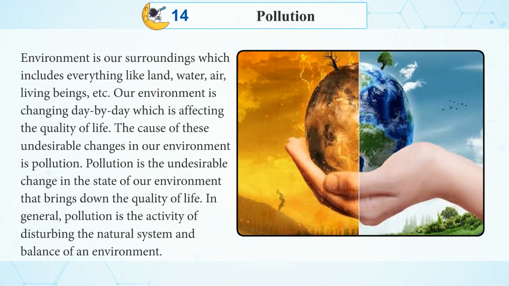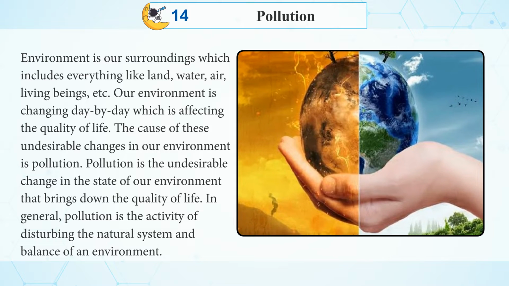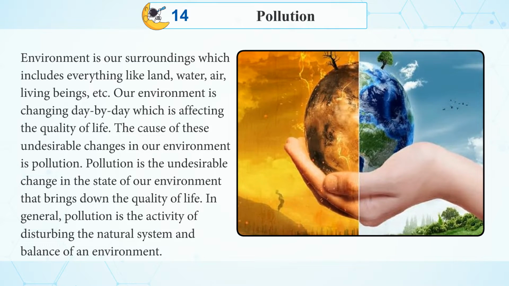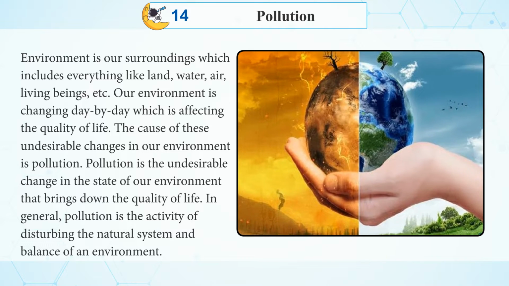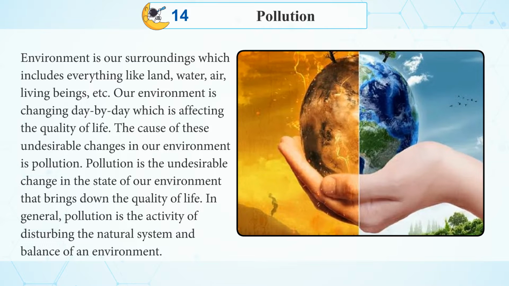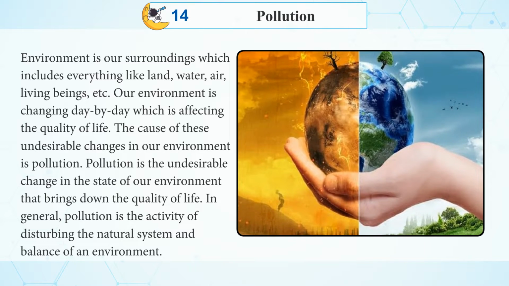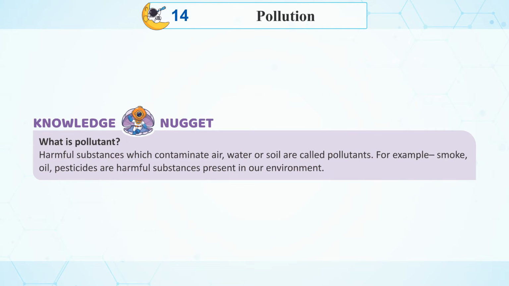Pollution is the undesirable change in the state of our environment that brings down the quality of life. In general, pollution is the activity of disturbing the natural system and balance of an environment. Knowledge nugget. What is a pollutant? Harmful substances which contaminate air, water and soil are called pollutants. For example, smoke, oil, pesticides are harmful substances present in our environment.